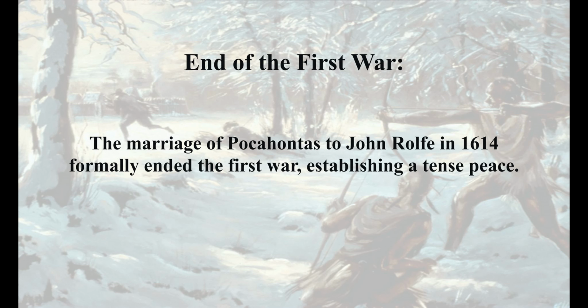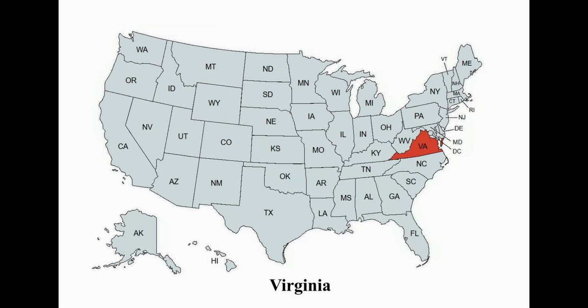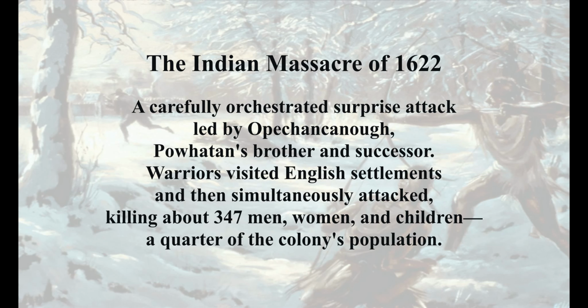End of the First War. The marriage of Pocahontas to John Rolfe in 1614 formally ended the First War, establishing a tense peace. Second Anglo-Powhatan War, 1622 to 1632. Virginia. The Indian Massacre of 1622.